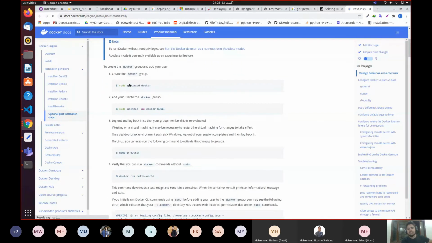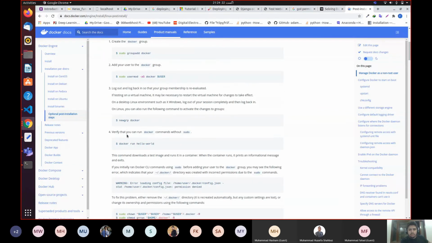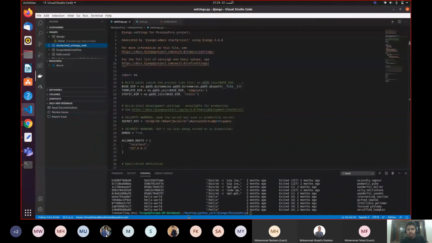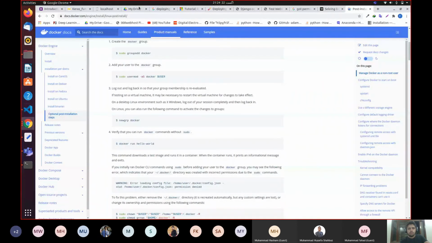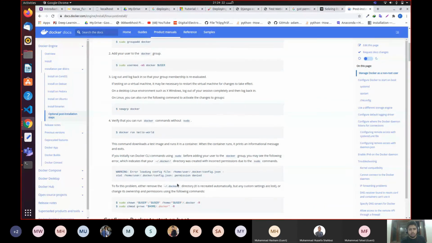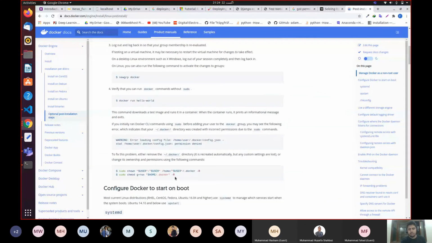So okay, all right, without wasting any time, you need to run these lines inside this command line. First of all you will run sudo groupadd docker, and then you will run this line. You don't need to make any change in these lines. And once you run this line, and till this line, you need to restart your computer.